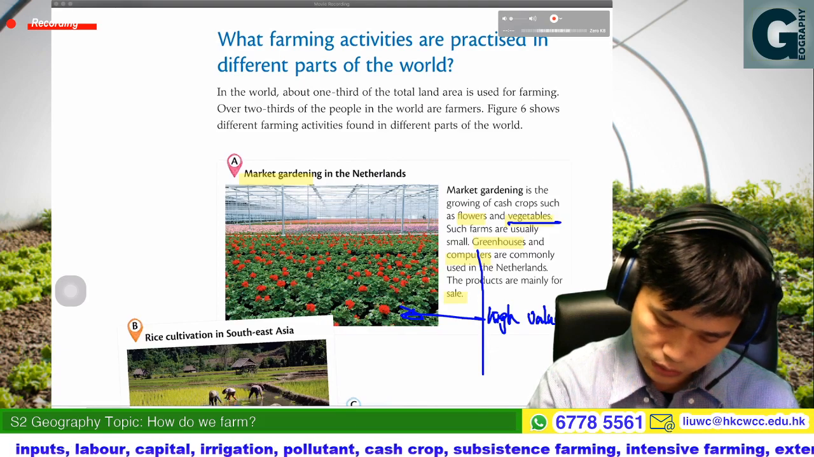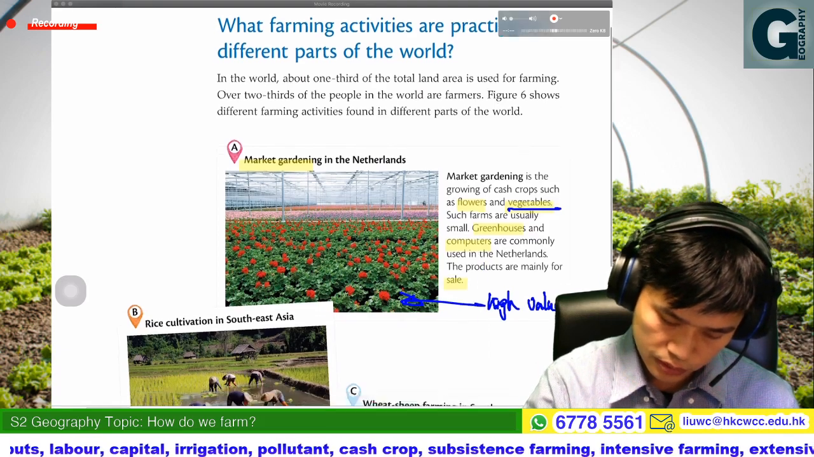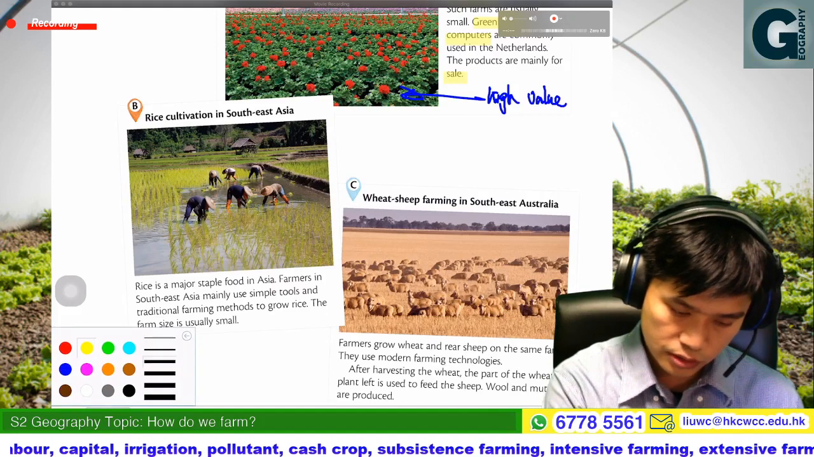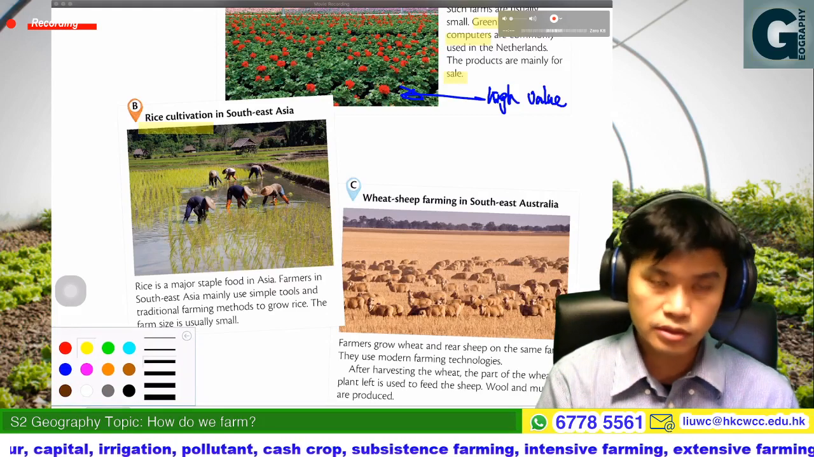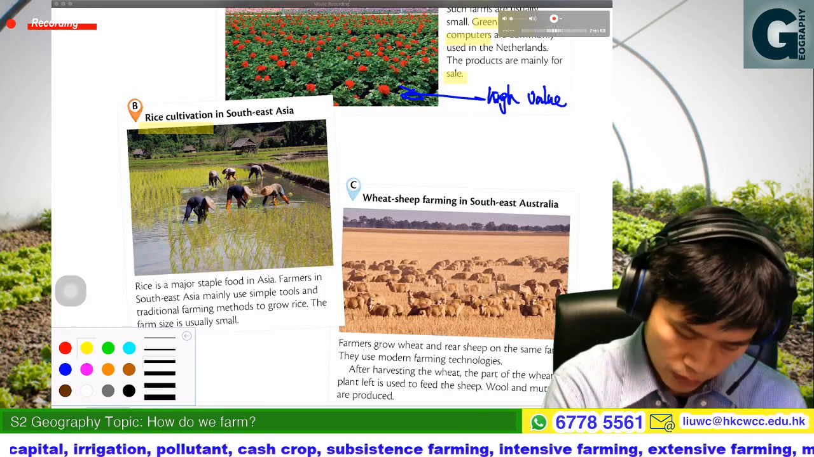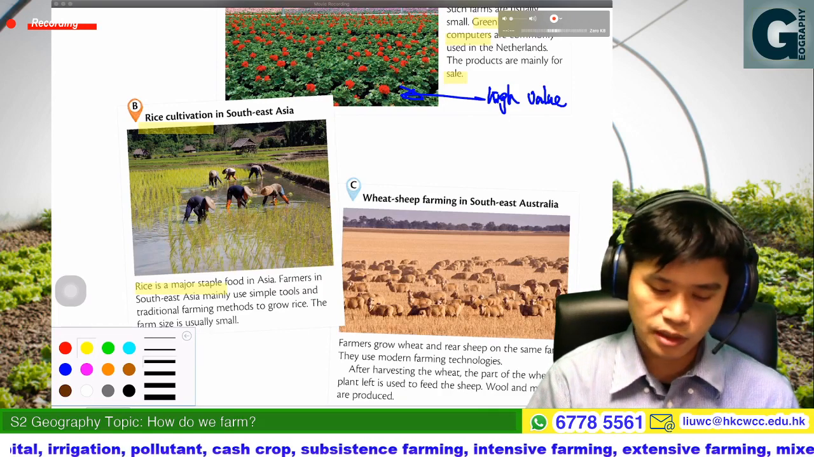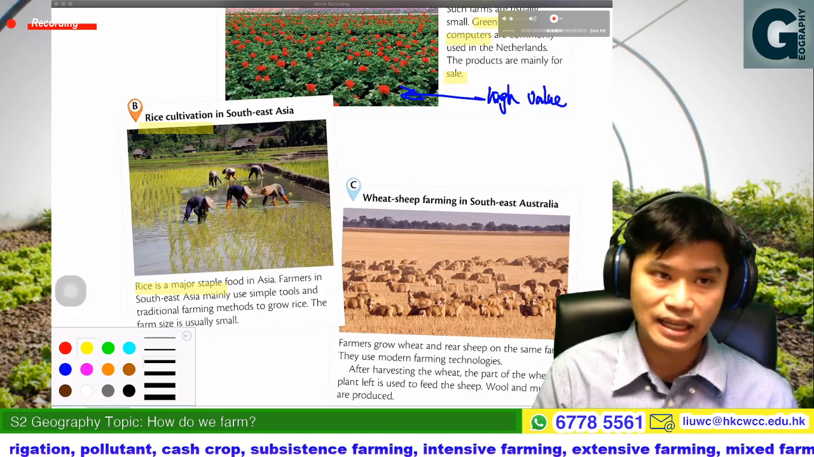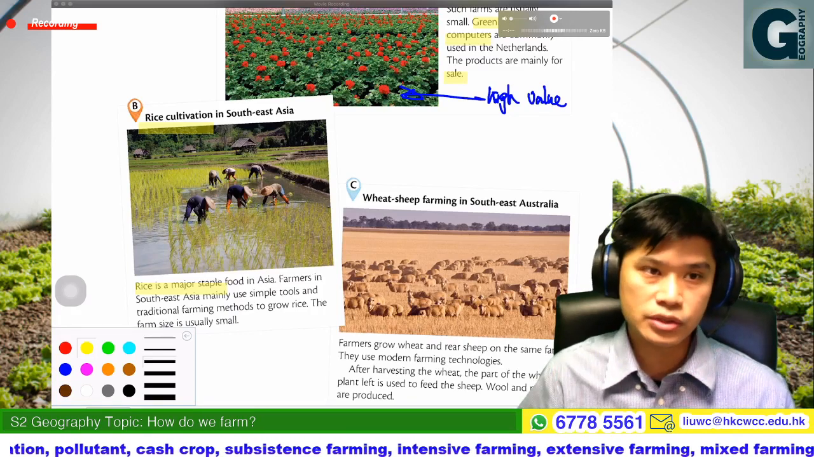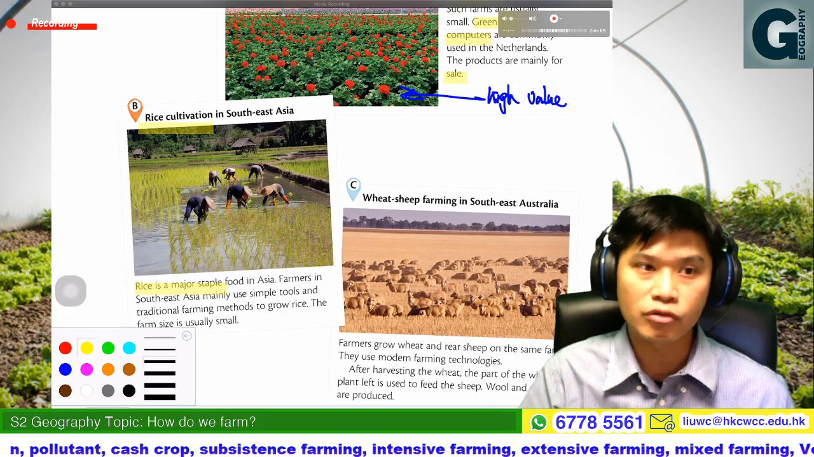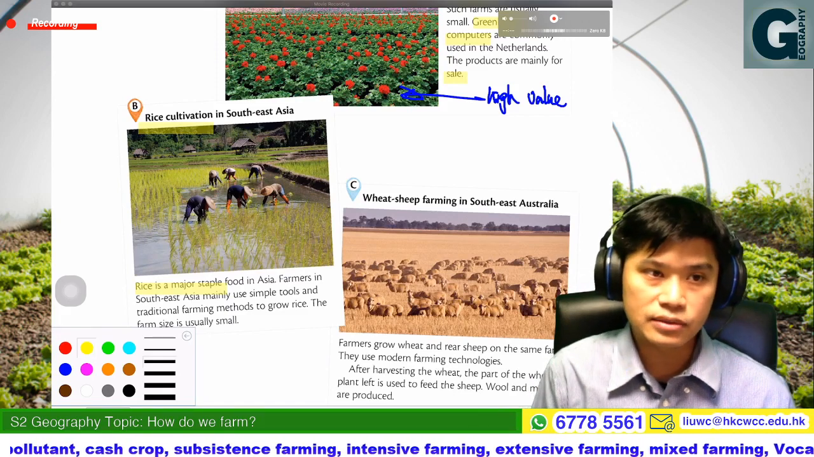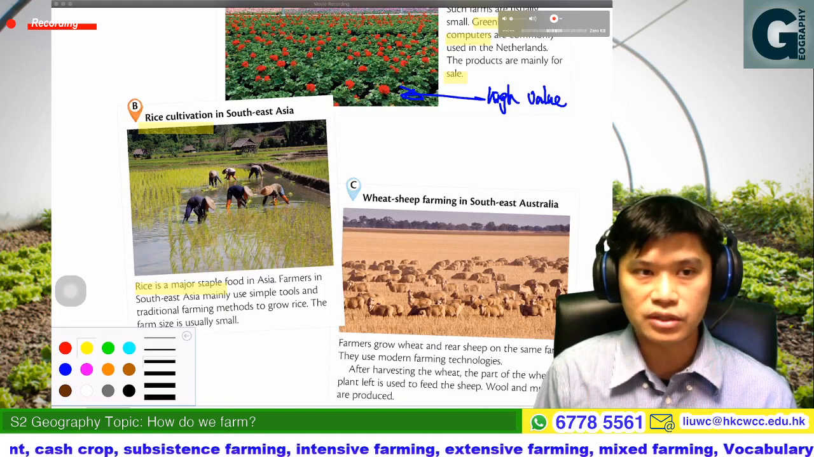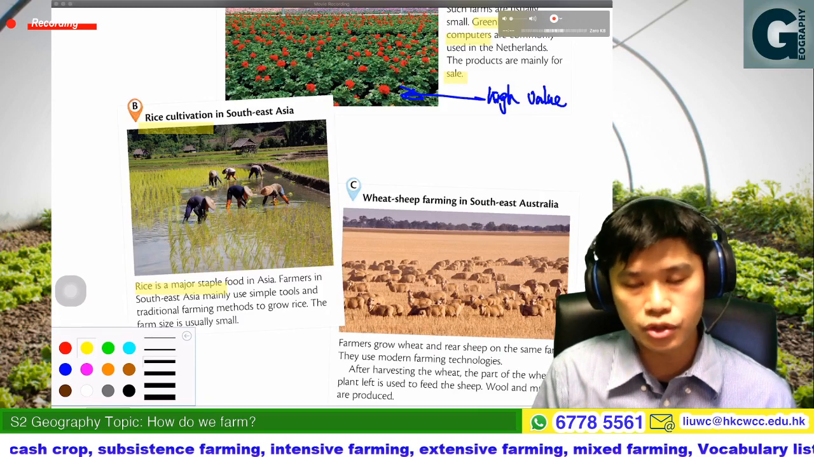Then the second example of farming, B, would be rice cultivation, as rice is the major staple food for Asia. Therefore the farmers in Southeast Asia, such as in Thailand, will still use the traditional farming method to grow rice. Again, the size of the farm is usually small.